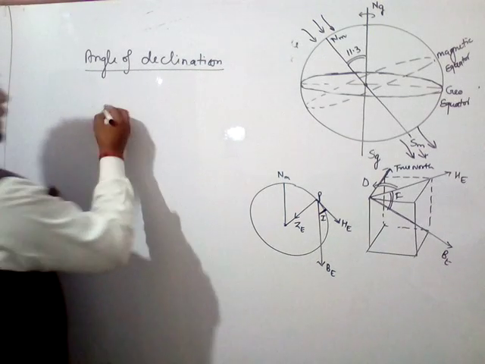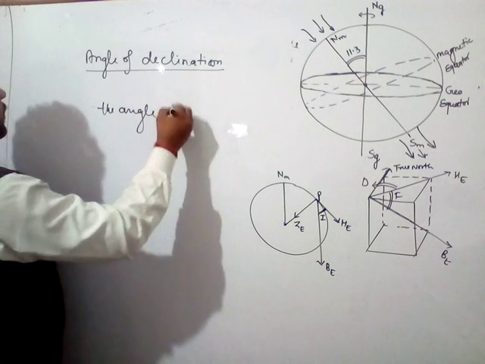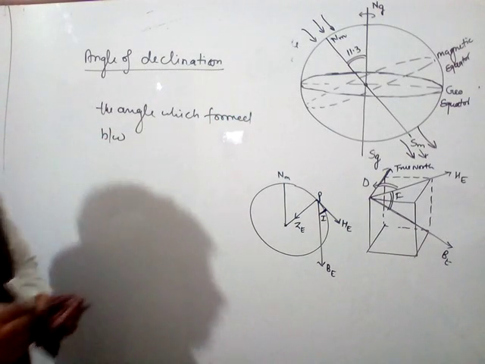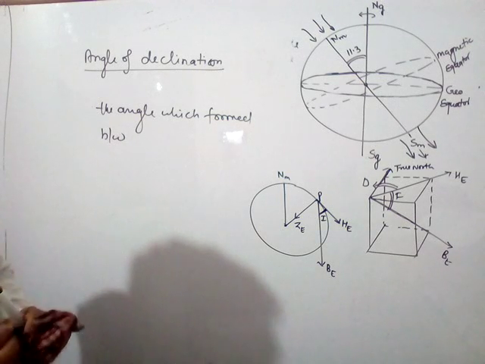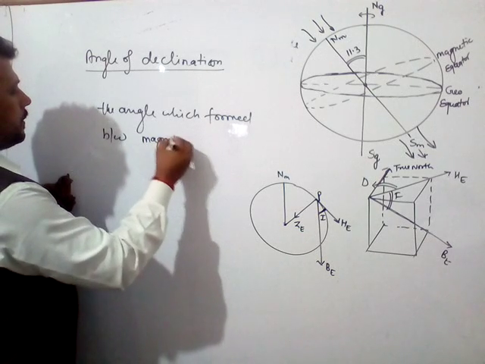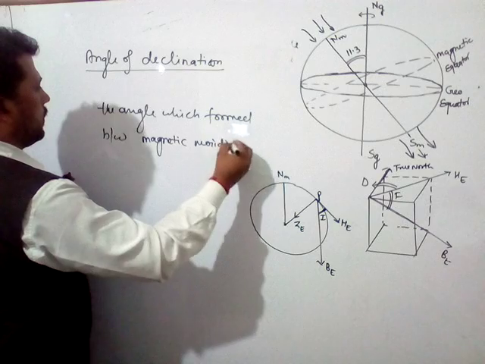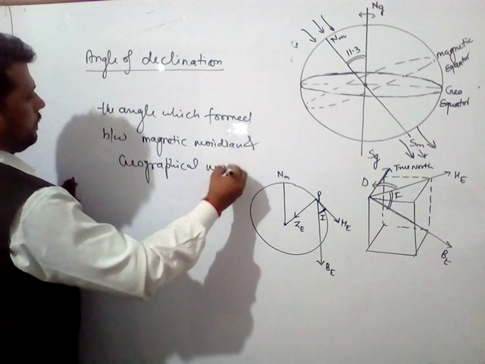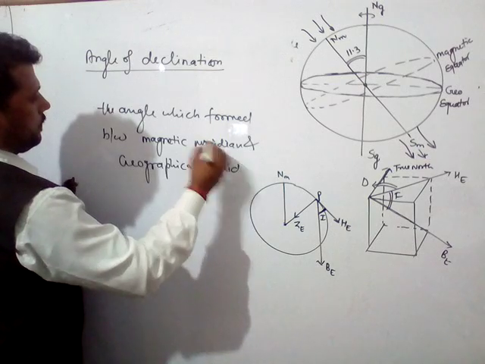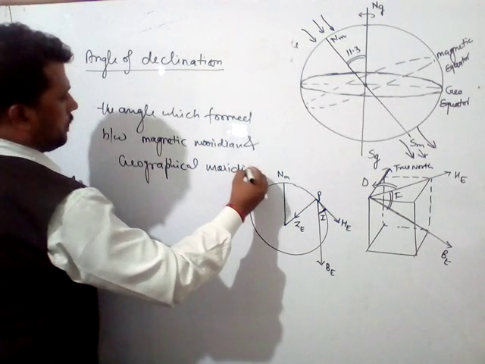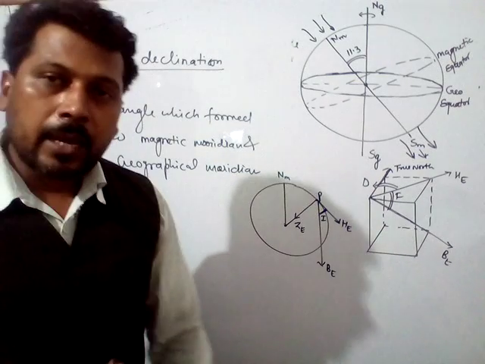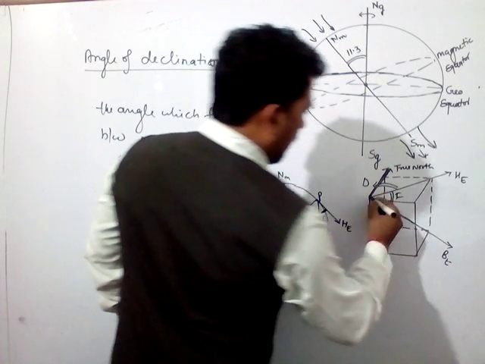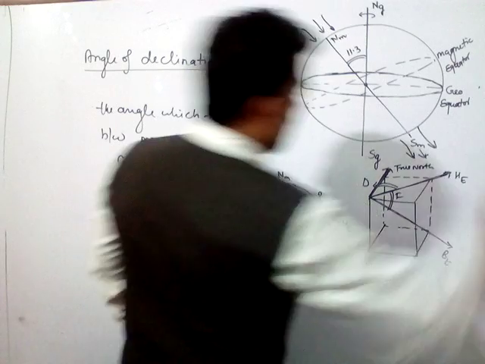So you can say that the angle formed between the magnetic meridian and the geographical meridian is called the angle of declination, and it is denoted by D. Simply, this is the true north and this is the horizontal component of the magnetic field.